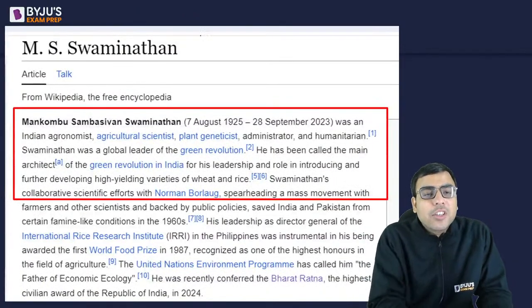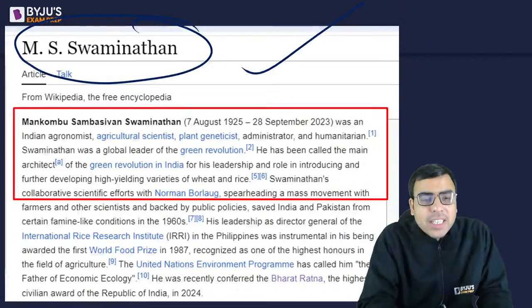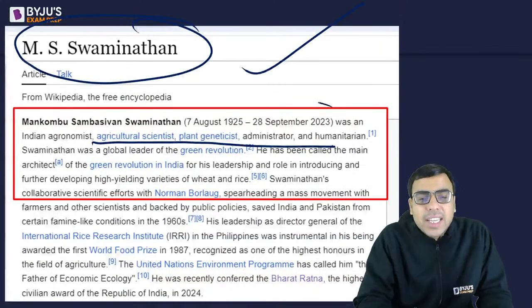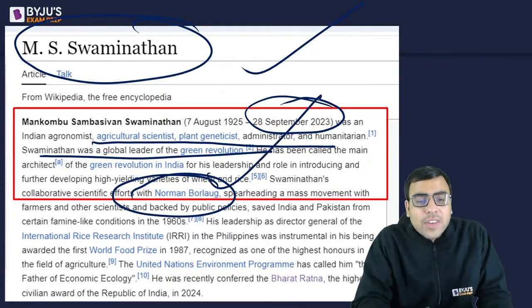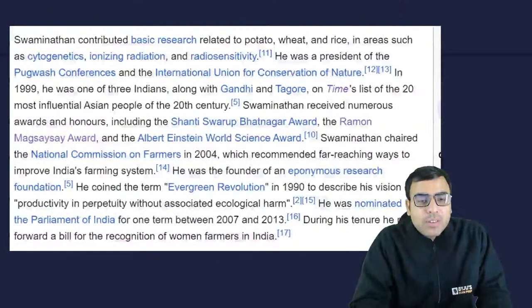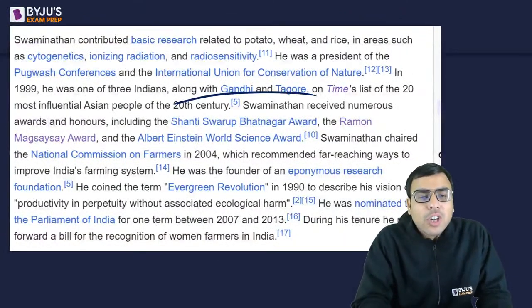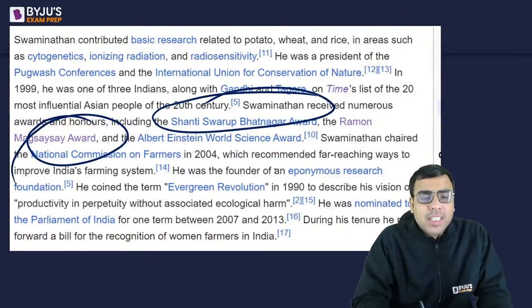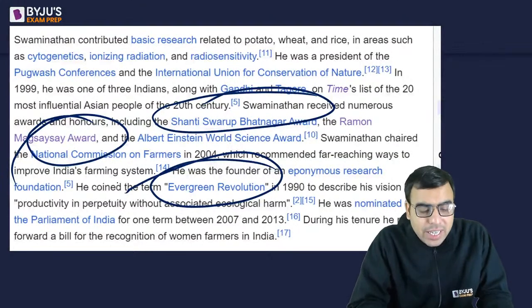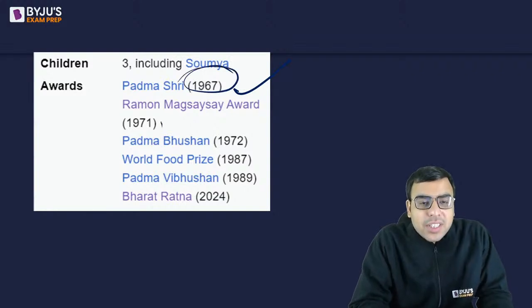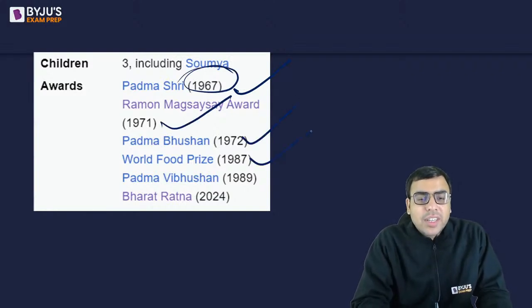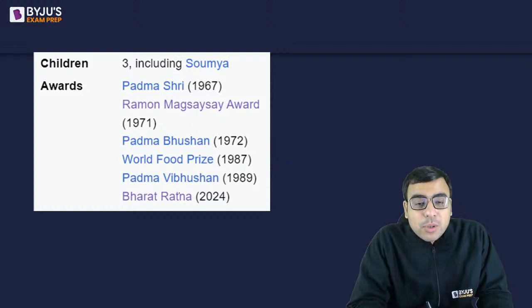MS Swaminathan is in news because of some more reason. Can you please tell me the reason? He was an agricultural scientist. He died last year in September, right. And along with the collaborative efforts of Norman Borlaug, he got the Shanti Swarup Bhatnagar Award, Raman Magsaysay Award. He gave the concept of evergreen revolution, and Padma Shri he got in 1967. Then Raman Magsaysay, Padma Bhushan in 1972, World Food Prize, Padma Vibhushan, then Bharat Ratna.